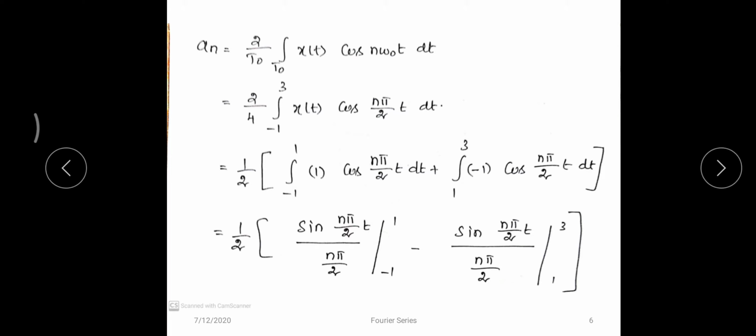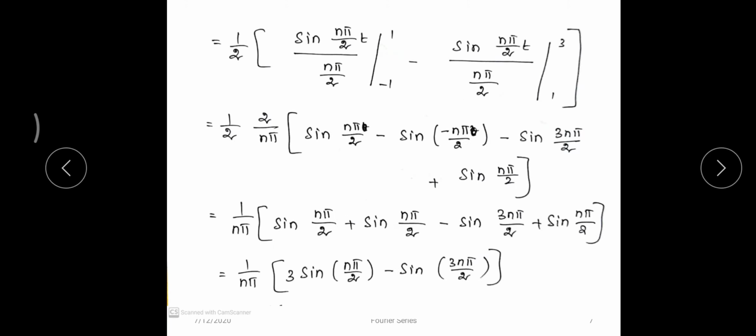Now do the integral of cos. The integral of cos produces sin n pi by 2 t whole divided by n pi by 2, and the limit is from minus 1 to plus 1. Similarly, do the integral of cos n pi by 2 t for the second term, which produces sin n pi by 2 t whole divided by n pi by 2. Now the limits are, for the first part, minus 1 to 1, and for the second part, 1 to 3. Now substitute the upper limits and lower limits for both the terms.